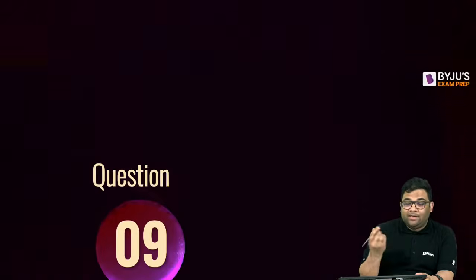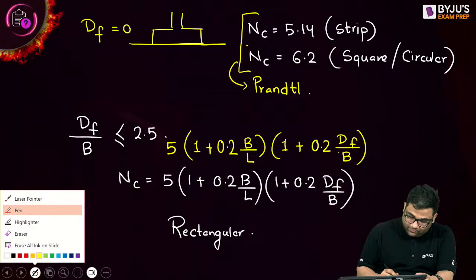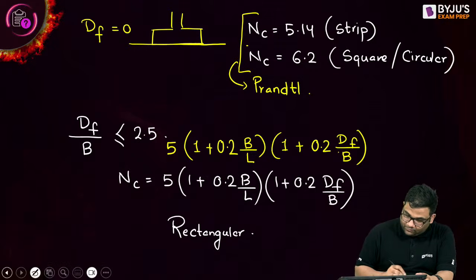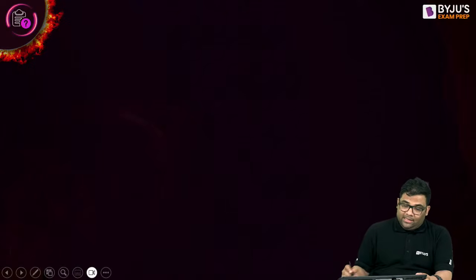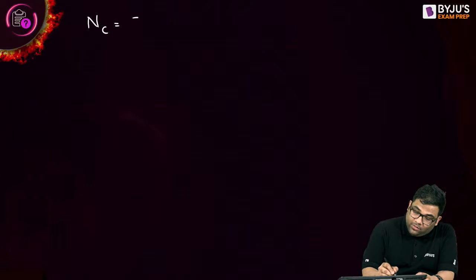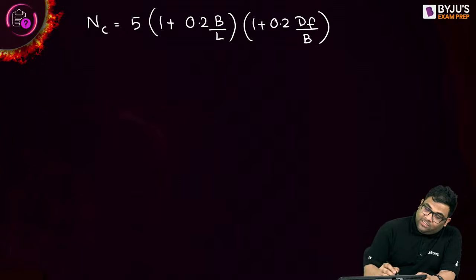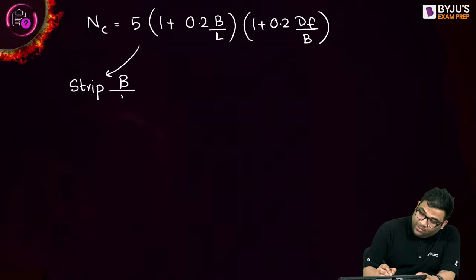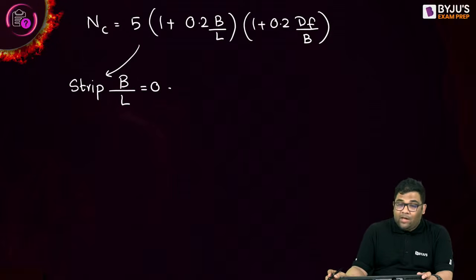Now from this equation, we'll see many equations. How? From this equation, I will tell that NC is equal to 5, 1 plus 0.2 B by L, then 1 plus 0.2 df by b. See, if it's a strip footing, then what will happen? Your b by l is 0, because your length is so large. We have discussed this thing, right? Yeah, you have to remember this.